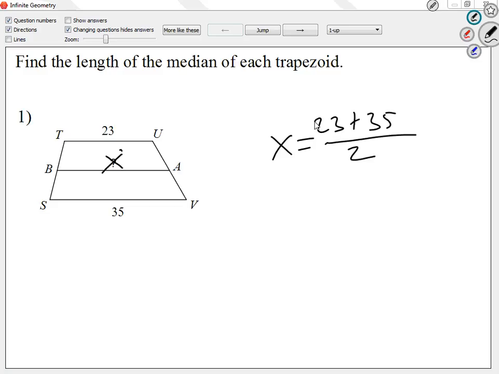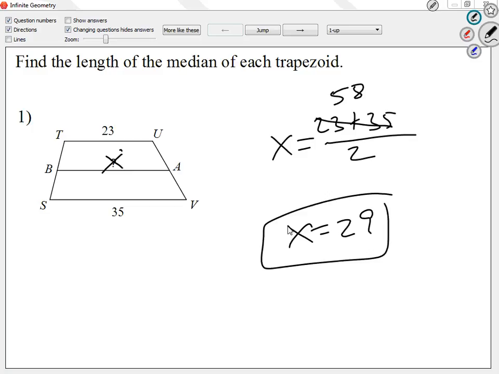Remember, I'm doing the average of the mid-segment. Remember, average, you add and then divide by how many? So that's why I divide by 2. My fraction is all numerical, so I can work it out. Right, 23 plus 35, we can simplify that to 58. You can simplify the top of a fraction. And then the fraction 58 over 2, what's 58 divided by 2? 29, yes. So X equals 29.